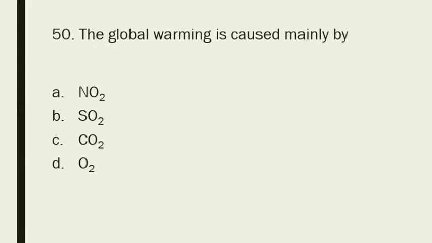Question number 50. The global warming is caused mainly by: option A NO2, B SO2, C CO2, option D O2. Global warming is mainly due to carbon dioxide. Option C is the answer.